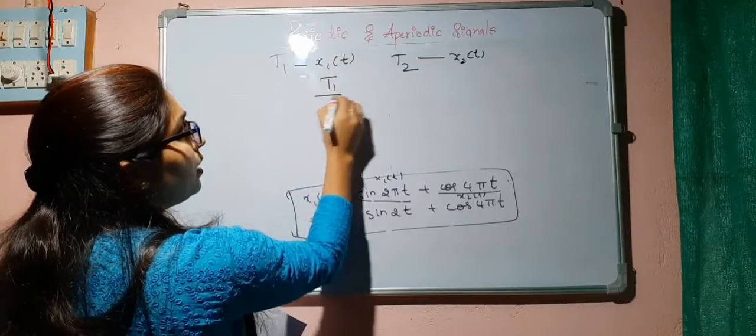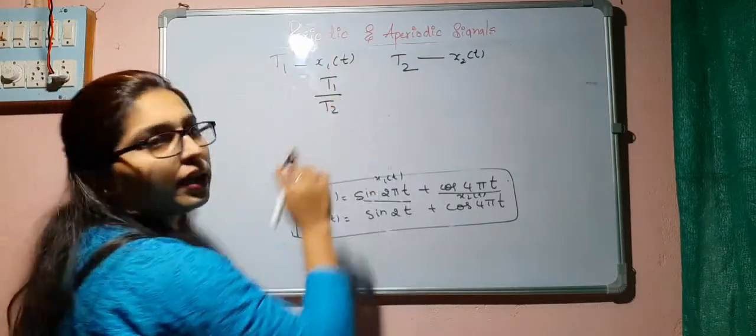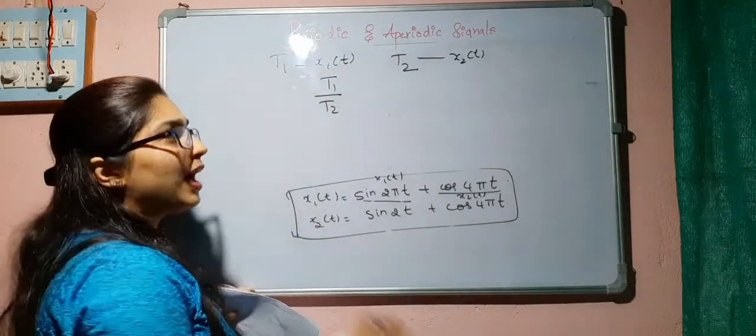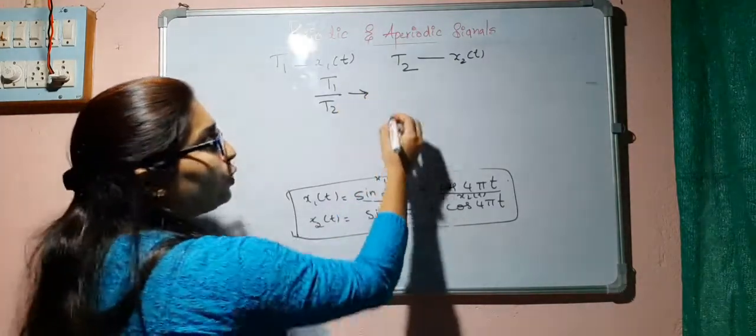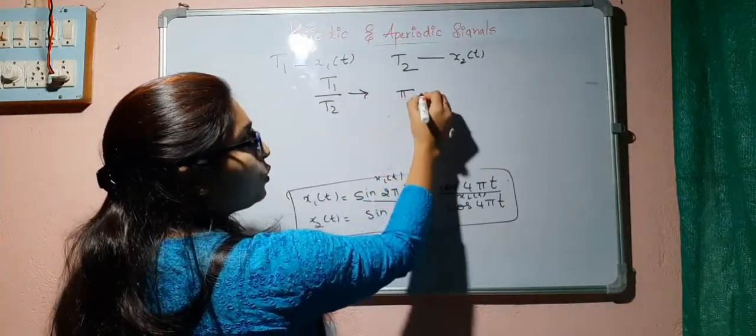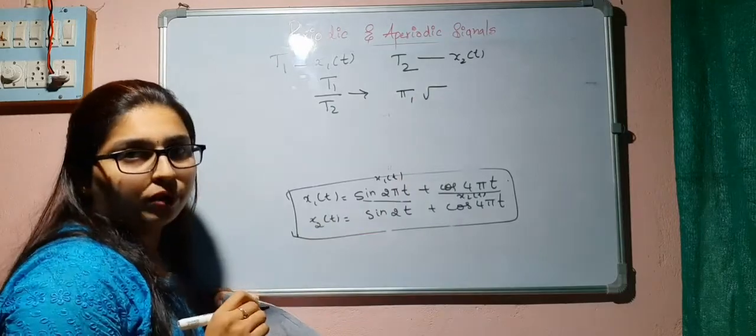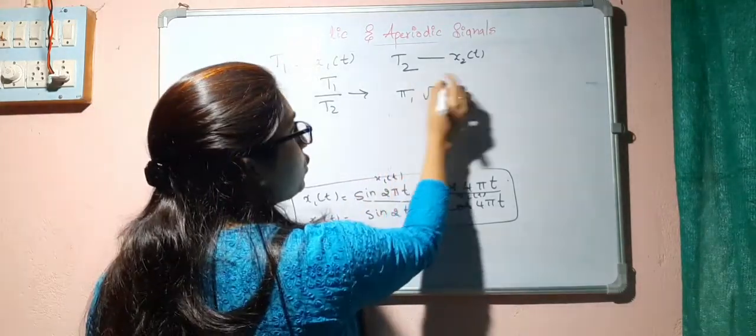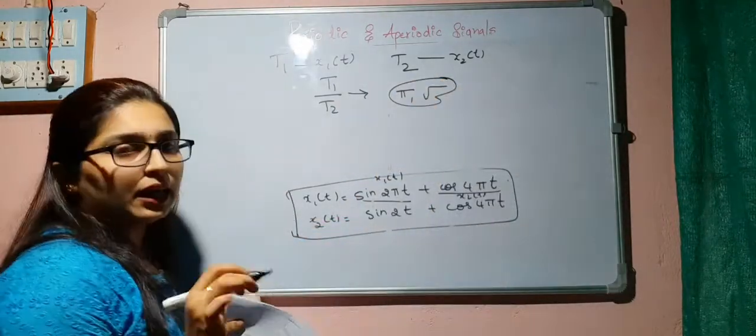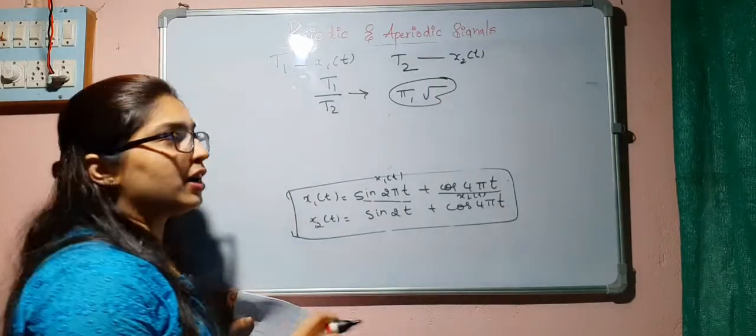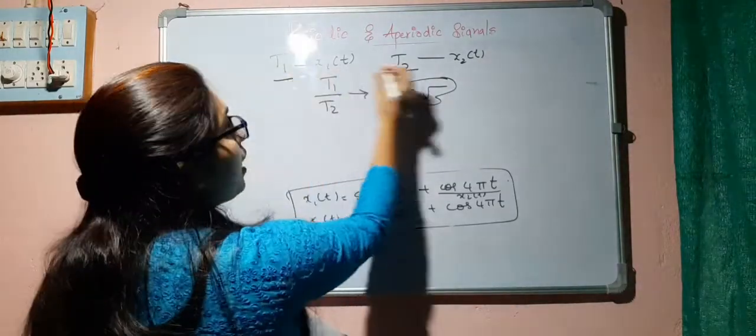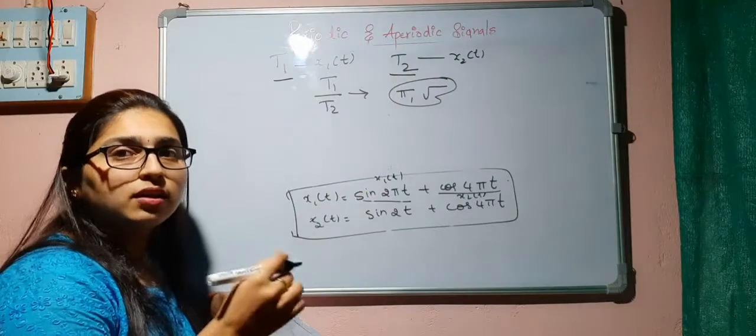Now, see if this T1 by T2 is rational or not. Rational means it should not be containing pi, it should not be containing any square root. It should not contain all these terms. If it contains, then it will be irrational. So first find out if T1 by T2 is rational.